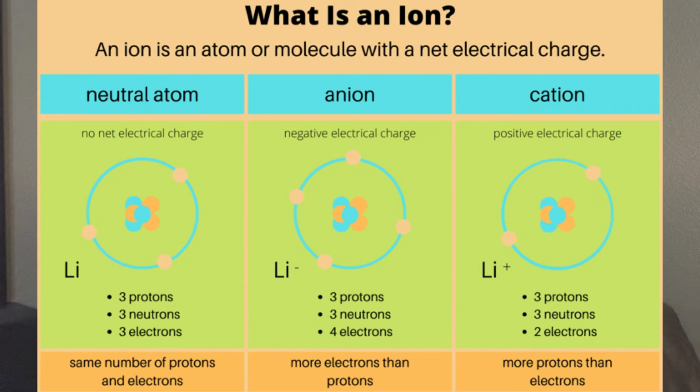Atoms can lose or gain electrons, which are negatively charged particles. When the atom gains or loses an electron, it becomes an ion, meaning that its charge is no longer balanced. When an atom gains an extra negatively charged electron, it becomes a negatively charged atom. When an atom loses an electron, it becomes a positively charged atom because the atom now has more positively charged protons than the negatively charged electrons.